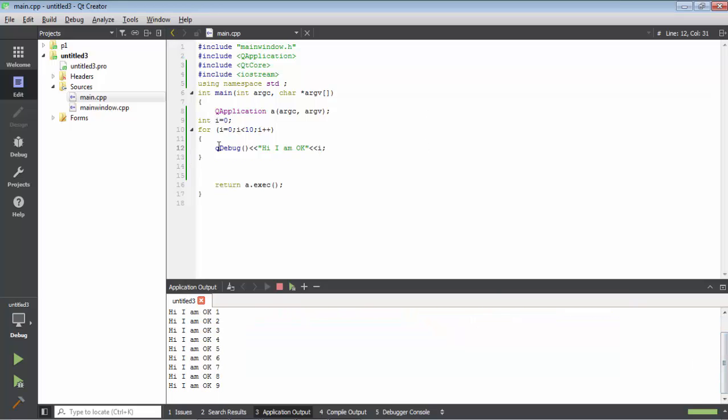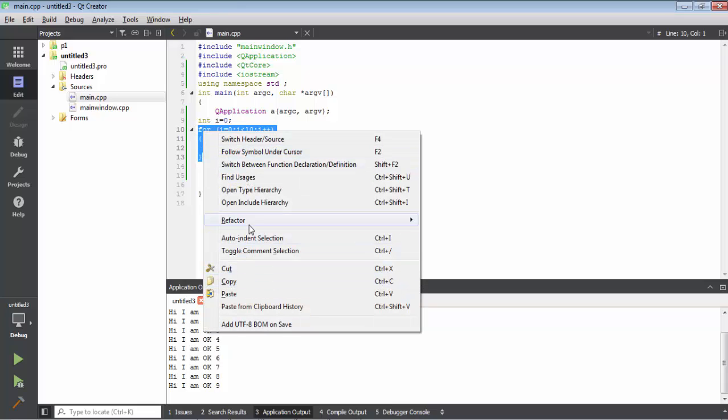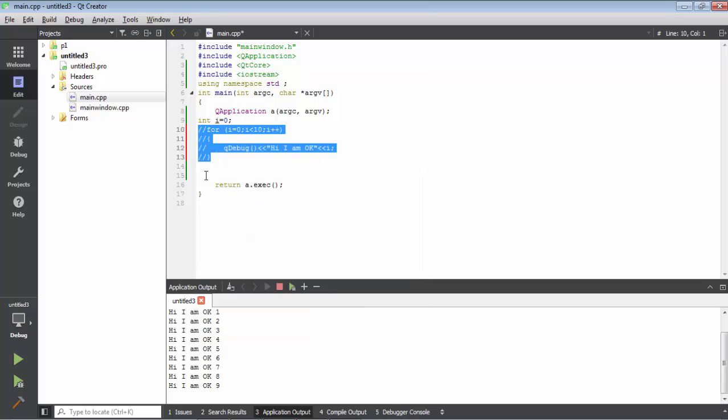Okay, if you need to make a while loop, not a for loop, just make comments, toggle to comments. Okay, for example, I need to define i as 0, make while i less than 10. I need to make qDebug, same one here.